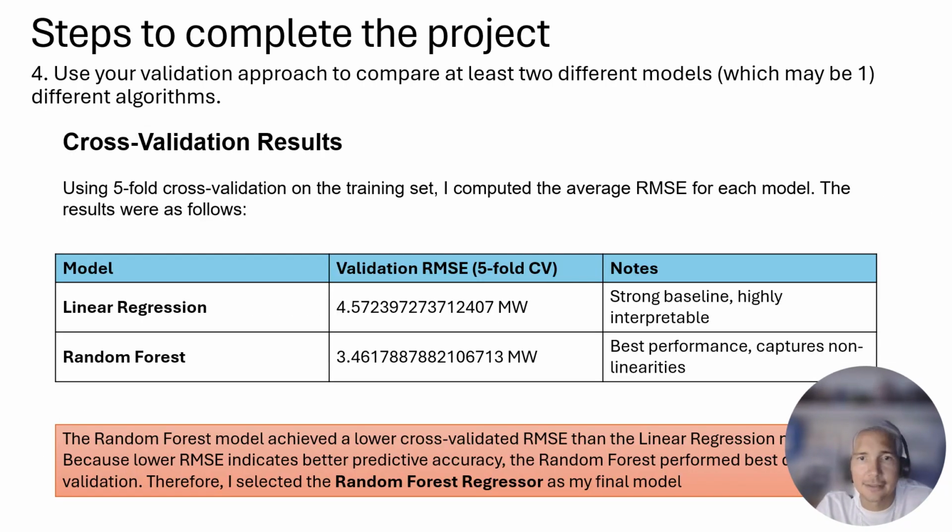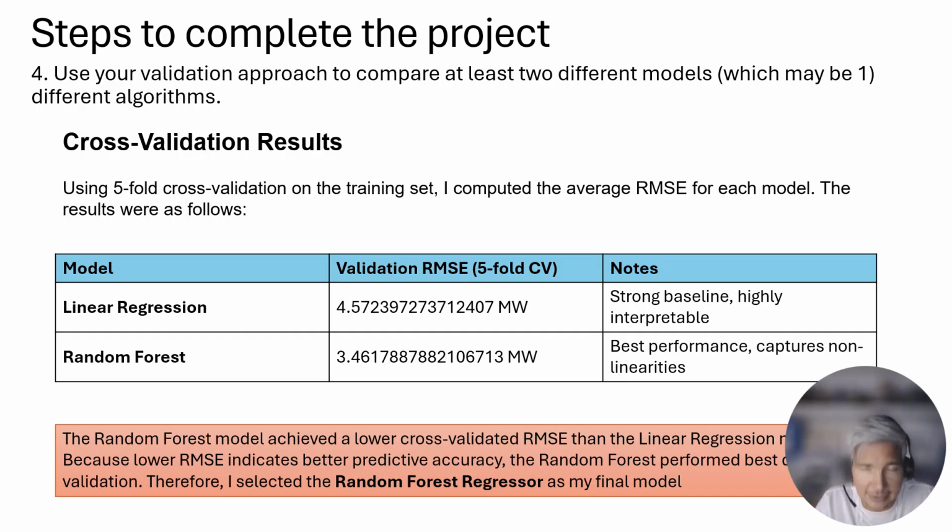The random forest regressor. So here I can compare the cross-validation results, and here are the results. As you can see, we have a lower RMSE for the random forest. So the conclusion is that the random forest achieved a lower cross-validated RMSE than the linear regression. Because lower RMSE indicates better predictive accuracy, the random forest performed best,